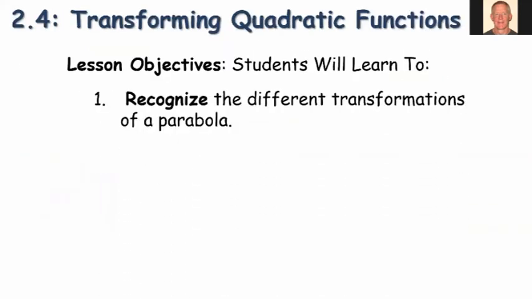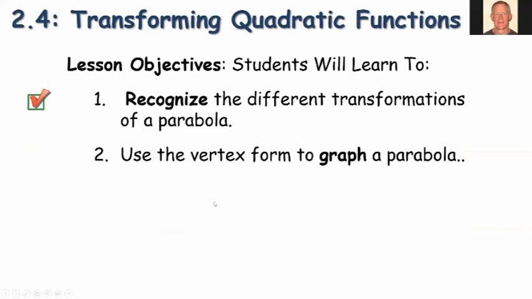And in summary, we now know how to recognize the different transformations of a parabola. And if we're given the vertex form, we are able to sketch the graph, apply the transformations for where the vertex will move to, and then determine the shape of the parabola. The easiest way to do that is to find the y-intercept.